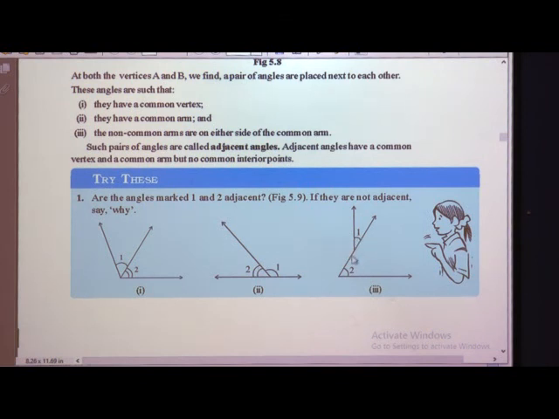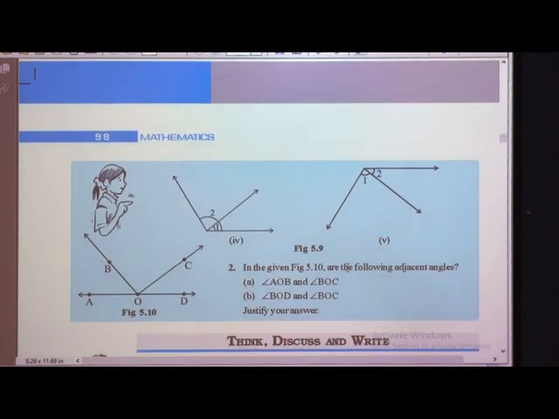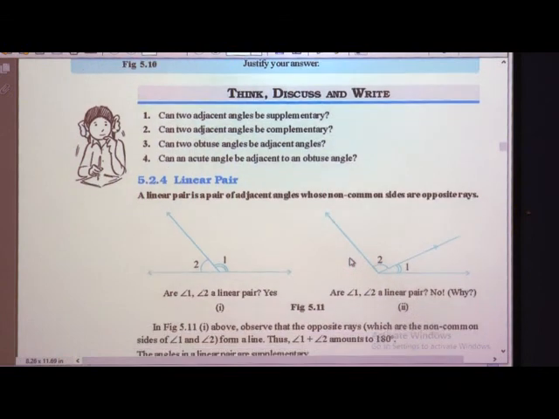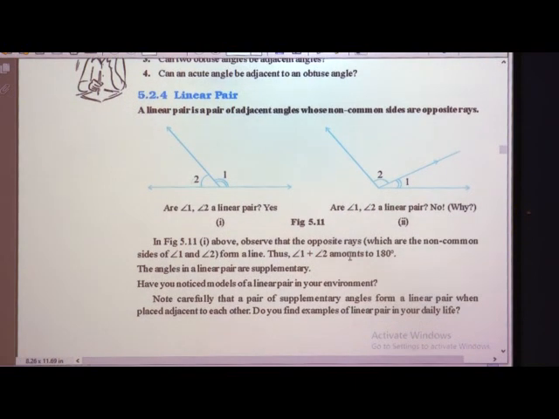Here, is 1 adjacent to 2? No, it is not next to it, so it is not an adjacent angle. So we have seen some examples of adjacent angles. Now, in short, we will see what a linear pair is. I am explaining it shortly here, and we will see examples so we can understand where we apply all this. What we learned first is complementary angle, supplementary angle, adjacent angle, and linear pair.